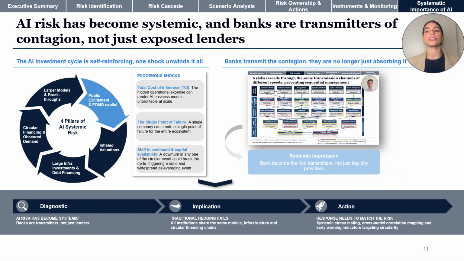AI is no longer just a firm-level credit risk. It has evolved into a systemic contagion risk driven by endogenous interdependence. Through circular financing, inflated valuations, and fear of missing out-driven capital, a single shock, whether a sentiment shift, an NVIDIA supply disruption, or a TSMC collapse, can cascade across the entire ecosystem. Critically, banks are not just exposed as lenders, they risk becoming transmitters of systemic risk, especially when all institutions rely on the same AI models for decision-making. This is why we must move beyond traditional credit hedging towards systemic stress testing, scenario planning, and early warning indicators.